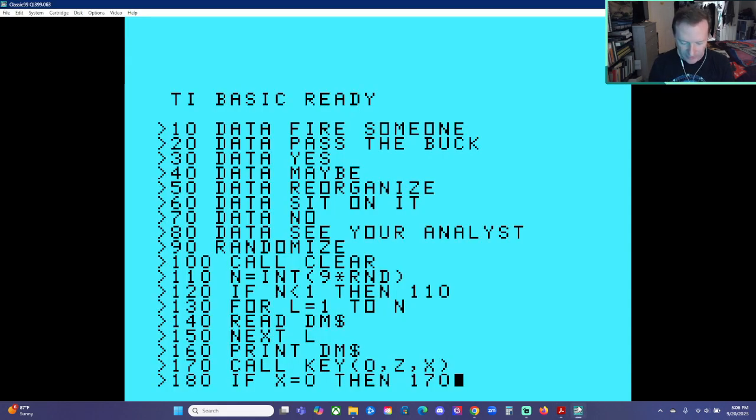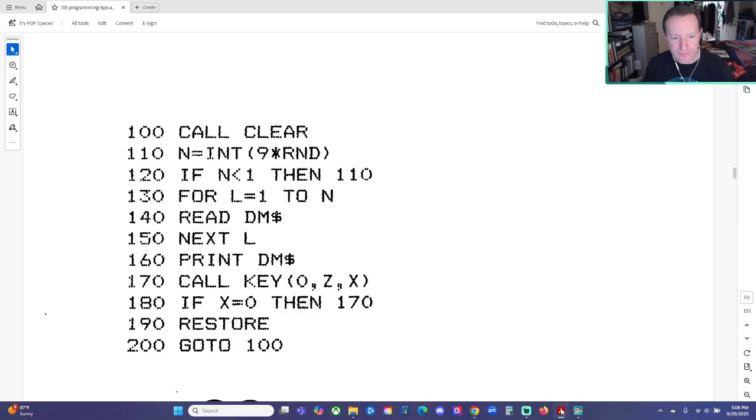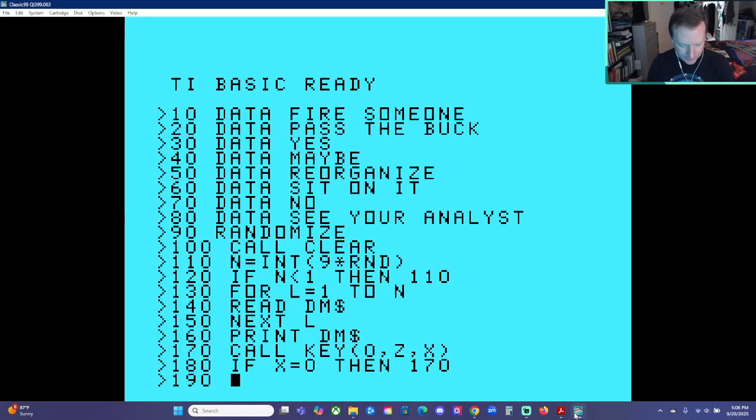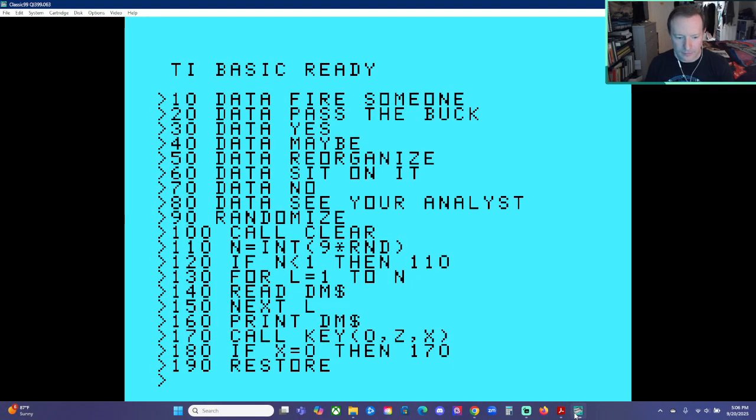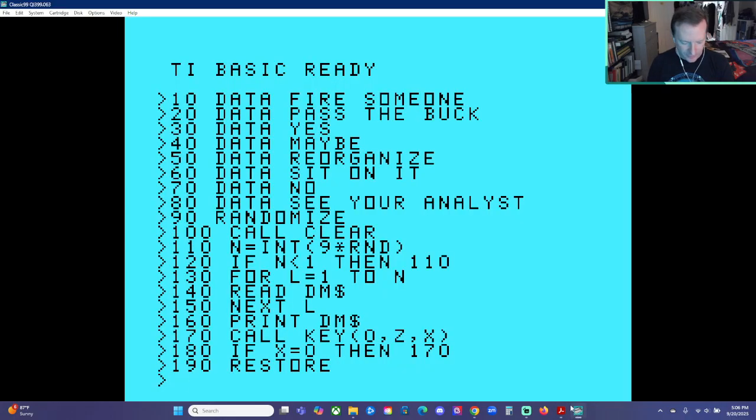That just keeps us in a holding pattern until a key is pressed. 190 Restore. 200 Go to 100.